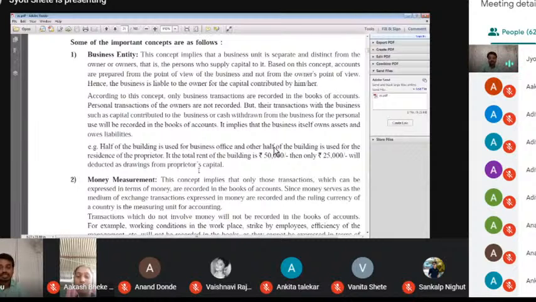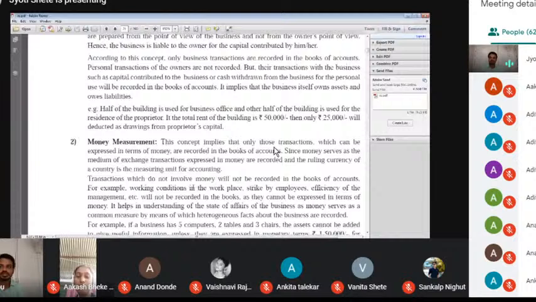No personal transaction is entered into the account, but transactions with the business, such as capital contributed to the business or cash withdrawn from the business for personal use, will be recorded in the books of account. When we think about the capital invested in the business, this is a liability of the business, not a personal property. Means no personal transaction enters into the business. That is the first concept.